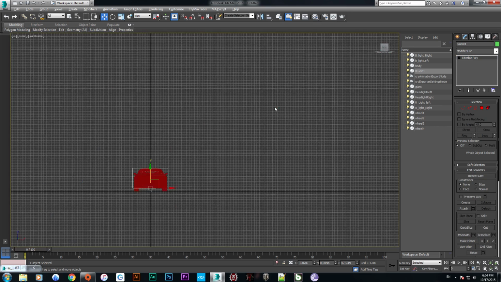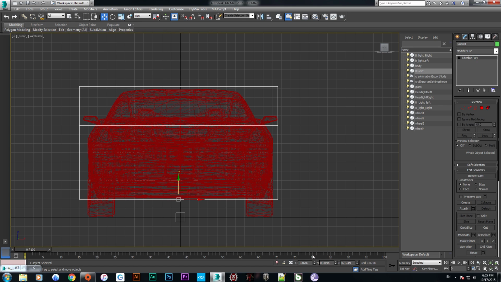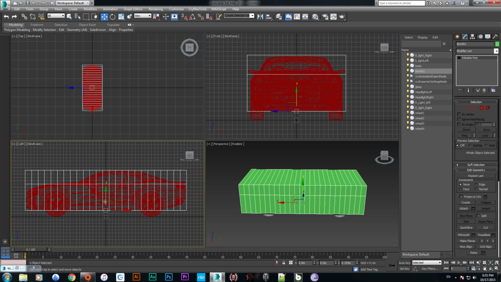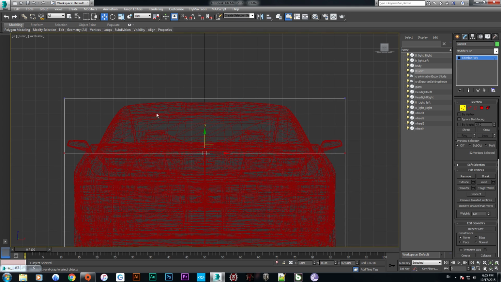Now we have to move at the front side. Here we go. The thing is, we have to align this with 0 and 0. Make sure it's fully across the car body. So here we go. Select all of these top and scale them on the y-axis and make it down and align with the car mesh.